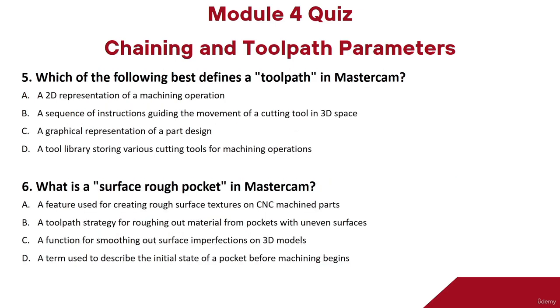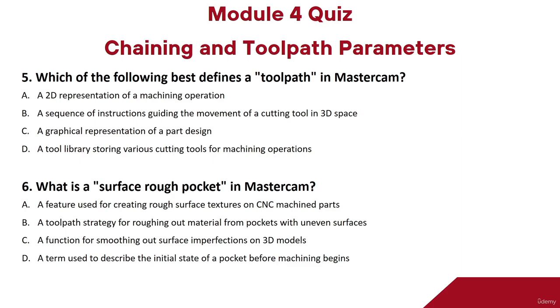So next question is, which of the following best defines a toolpath in Mastercam? Option A, a 2D representation of machining operation. Option B, a sequence of instructions guiding the movement of cutting tool in 3D space. Option C, a graphical representation of a part design.